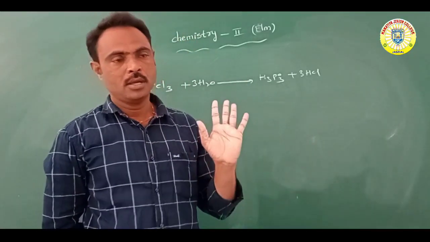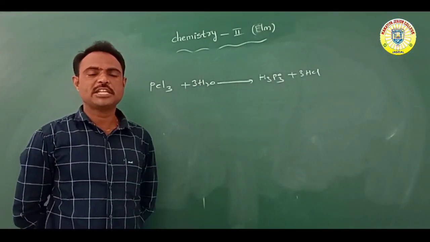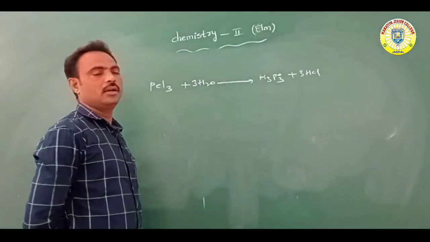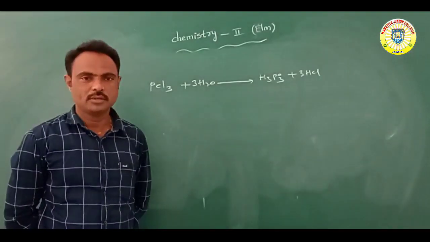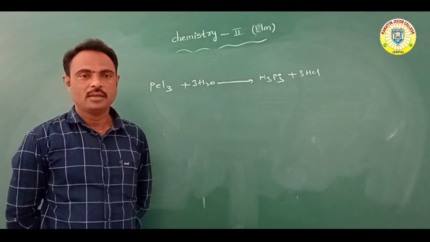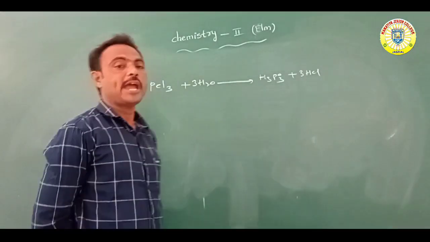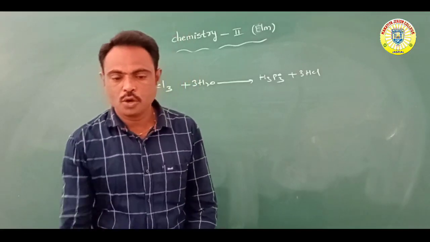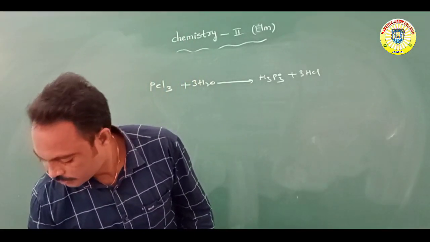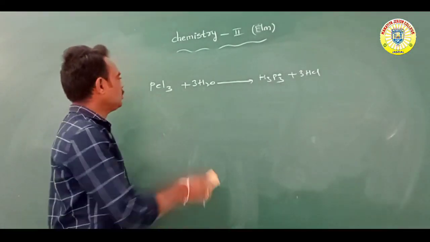Overall, phosphorus trichloride reacts with water molecules to form H3PO3, orthophosphorus acid, and further hydrochloric acid.